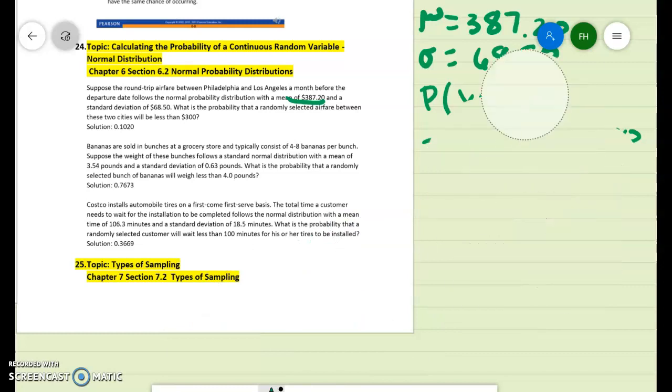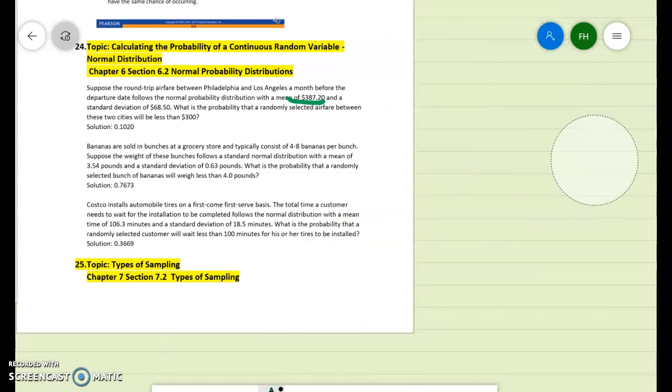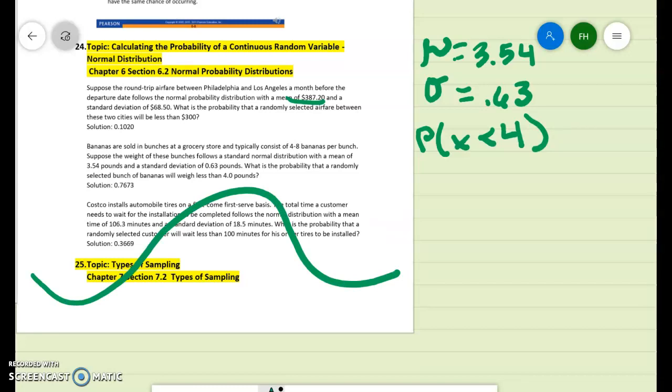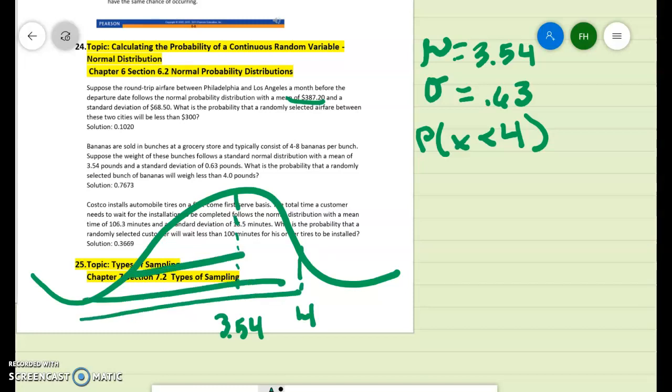Bananas, 48 per bunch. The mean is 3.54 pounds. The standard deviation is 0.63. What is the probability that it's going to weigh less than 4 pounds? So if we were to do our normal distribution, 3.54 is here, 4 would be somewhere over here, and we want to know less than, so when we get the number on the table, that is our probability. This will be 0 as a z-score.